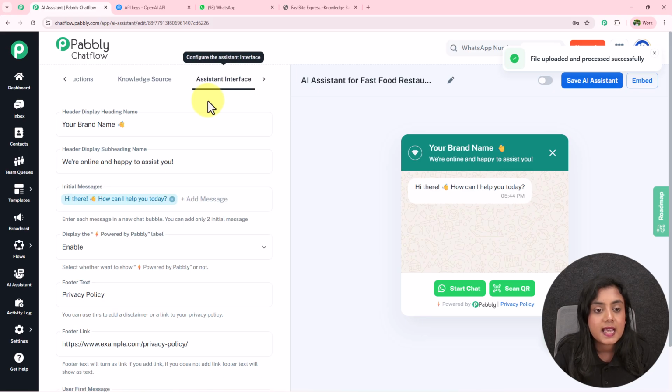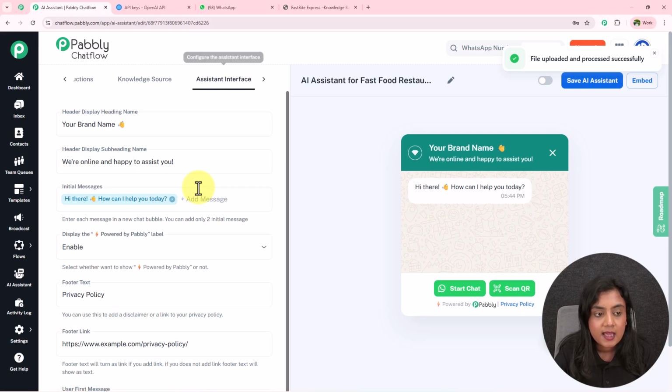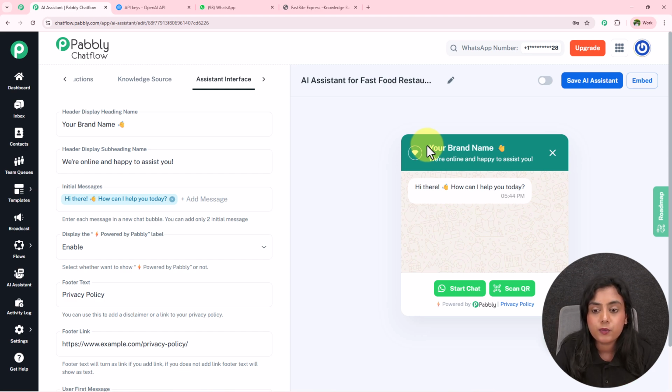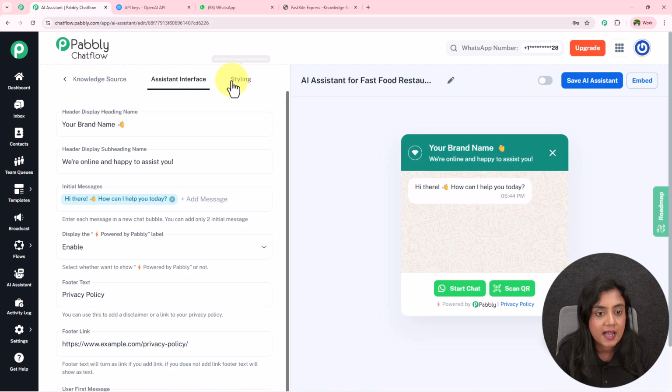Okay. Next is assistant interface. Assistant interface is this interface, that is what all is written right over here. Okay. So now if you want to add this assistant on your website, on your fast food restaurant website, you can change the interface as well as the color right here through this assistant interface and styling.